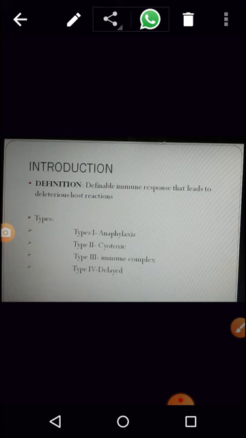Now every time your immune system gets activated when a foreign substance enters your body, what is that foreign substance called? It is called an antigen, isn't it? But here, instead of antigens, we will use the term allergen. Now what is the difference between allergen and antigen here? An antigen is antigenic to all individuals, all species. I mean, to all the people.